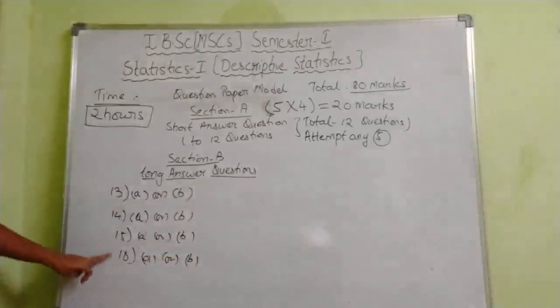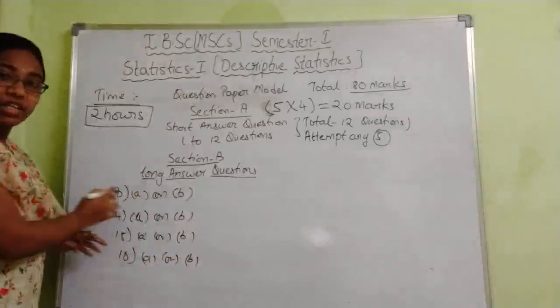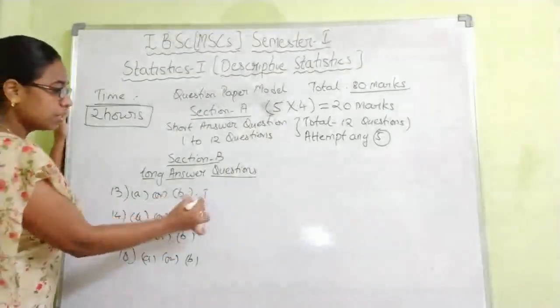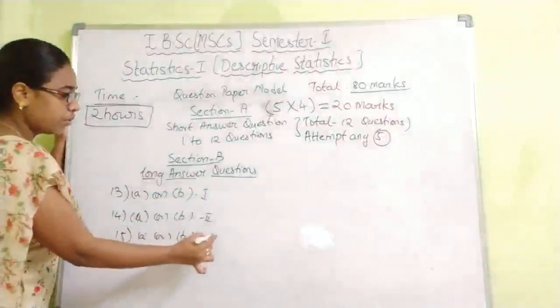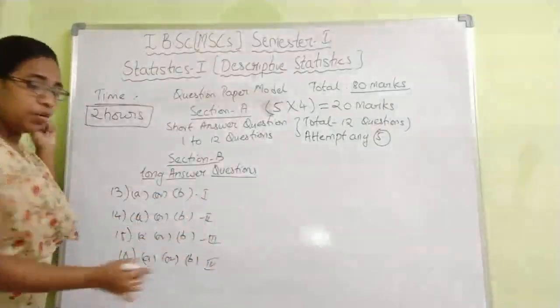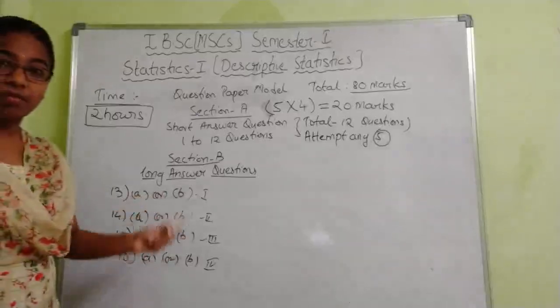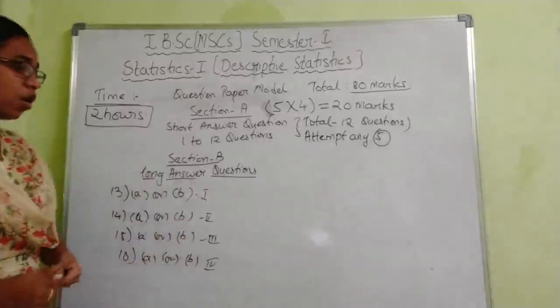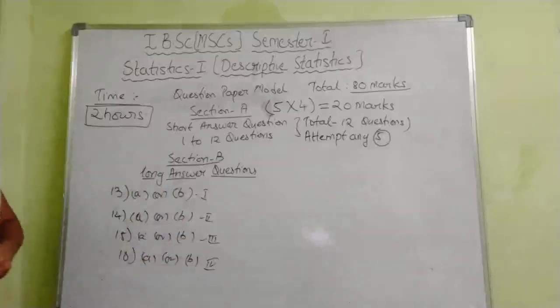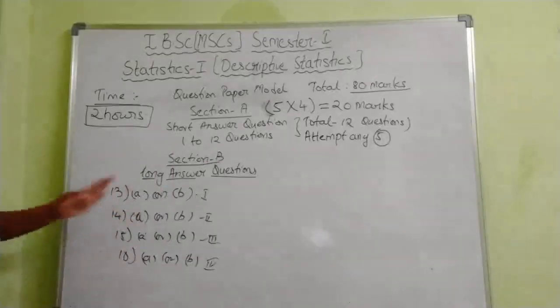You will be getting 4 questions with an internal choice. This is from unit 1, this is from unit 2, this is from unit 3, this is from unit 4. So from all 4 units, you have to attempt one answer. One long answer compulsory from each and every unit you have to attempt.